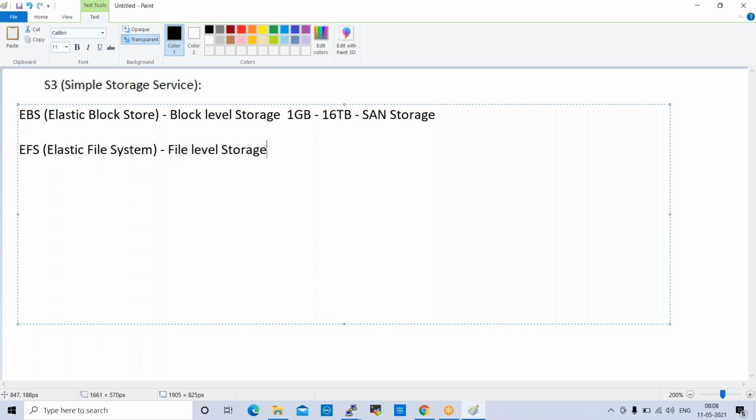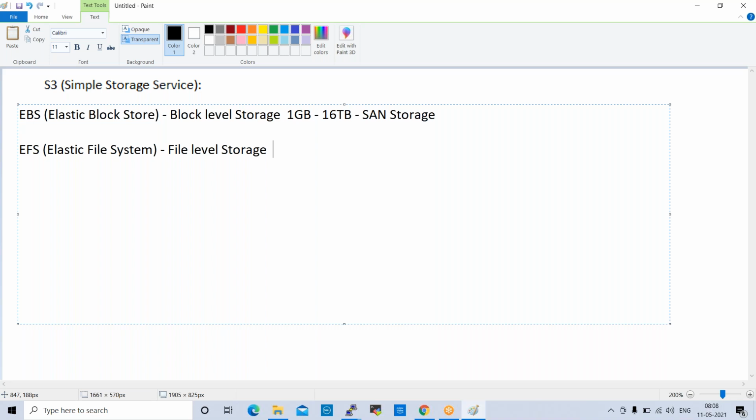When we create EFS, we don't specify any storage space. We don't give 5 GB or 10 GB, not like that. When we configure that EFS, it will allow you as much storage as you want.